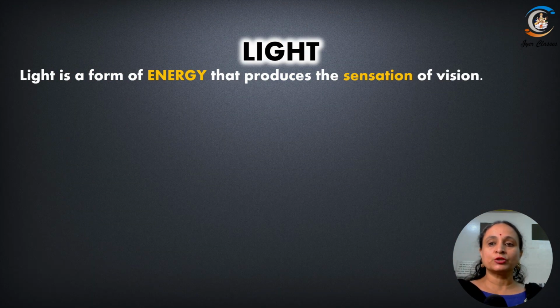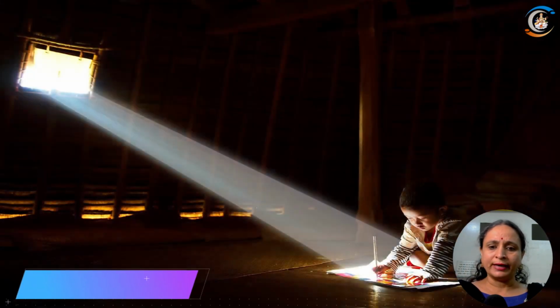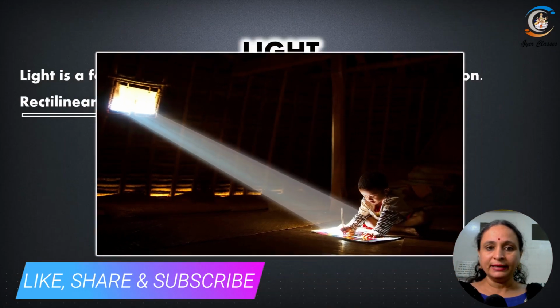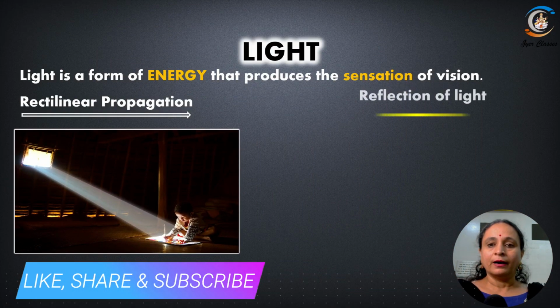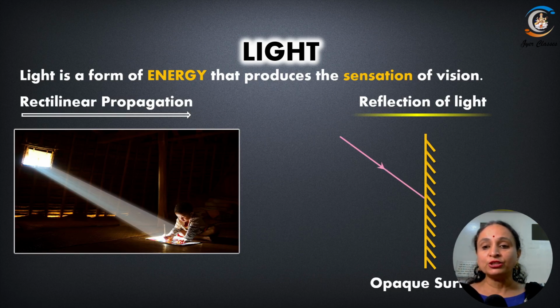So children, in today's class we are going to revise the refraction of light. We all know that light travels in a straight line and it is the form of energy that produces the sensation of vision. So light travels in a straight line. इसीलिए तो बच्चा पढ़ पा रहा है. ठीक है. Yes, because of the rectilinear propagation of light, we get refraction of light, reflection of light.